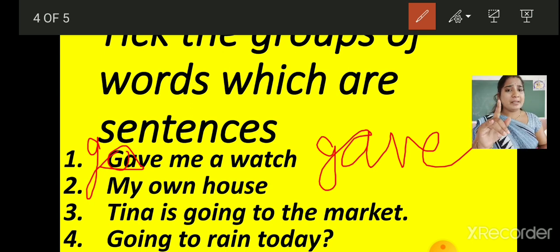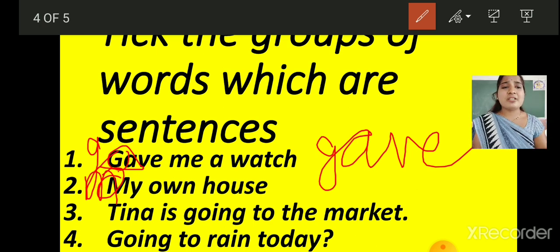So actually it is small. Okay. So what we will say? That gave me a watch. Okay. So G-A-V-E. Gave me a watch. Who gave me a watch? It is not making any sense. So we will not say that it is a sentence. My own house. Again here if you will see here M is small. So we will say my own house. So it is not making any sense. Yes. So it is not a sentence. Okay. Is it clear to everyone?